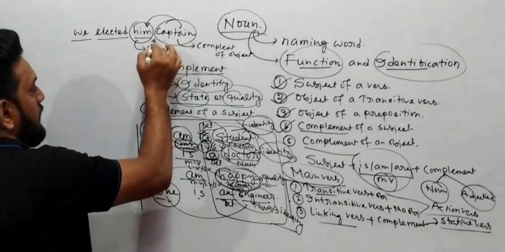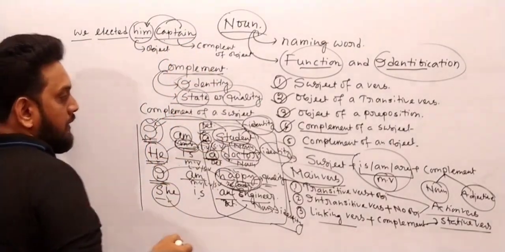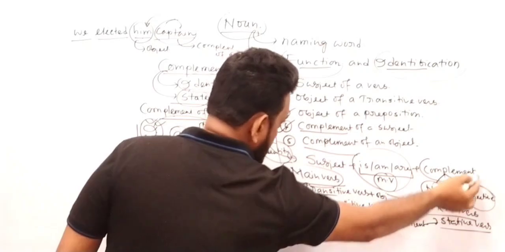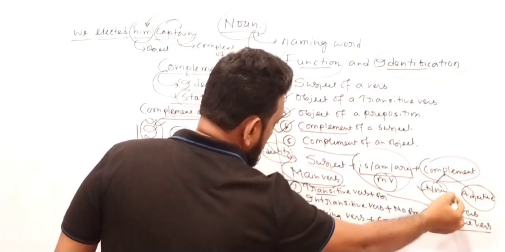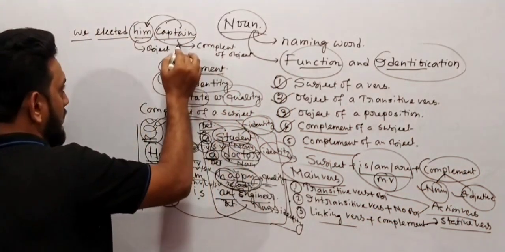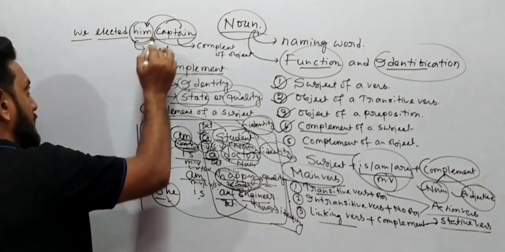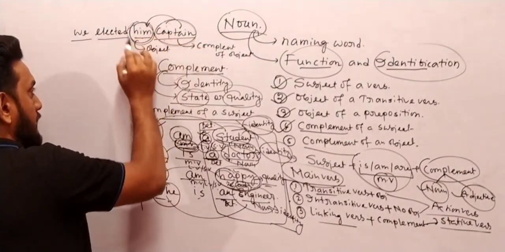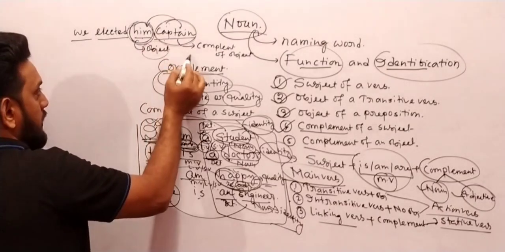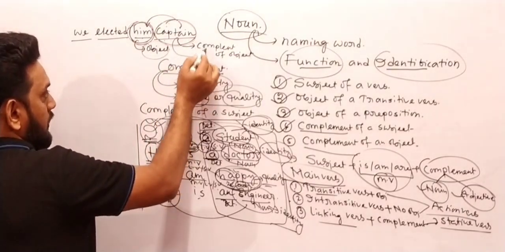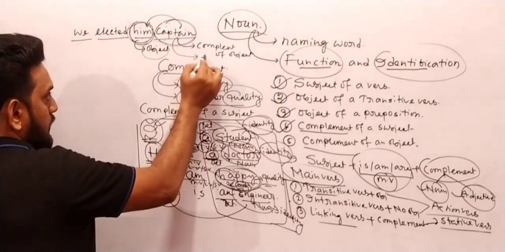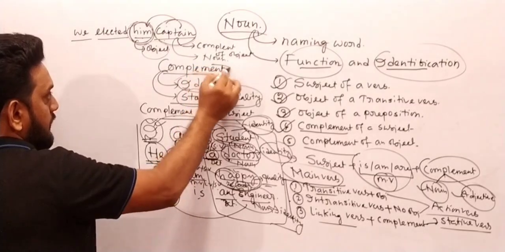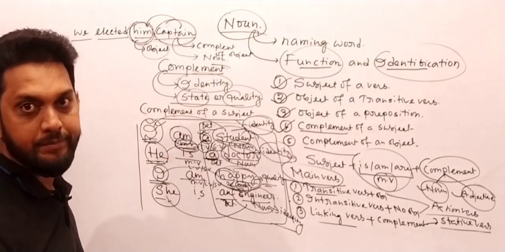And already I told you that a complement is always either a noun or an adjective. So this "captain" talks about the identity of this object, so we can call it an object complement, and the complement will be a noun. Got it, everyone?